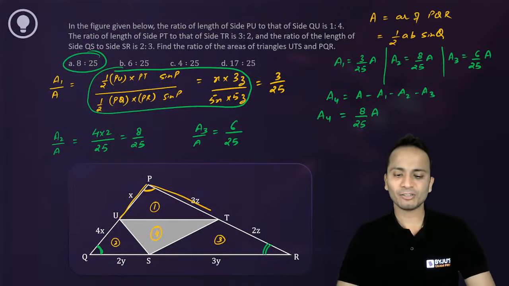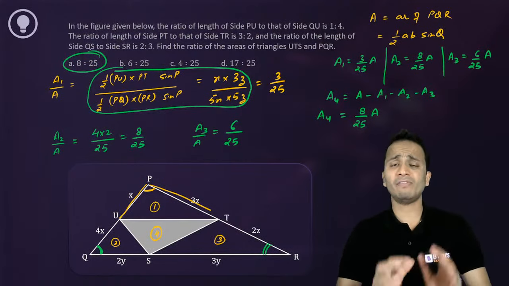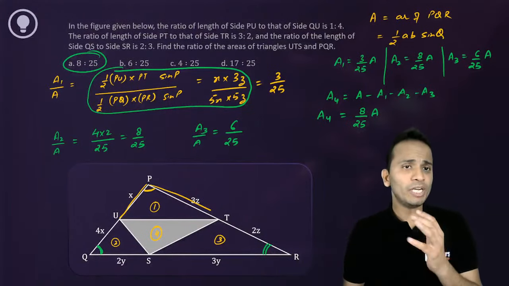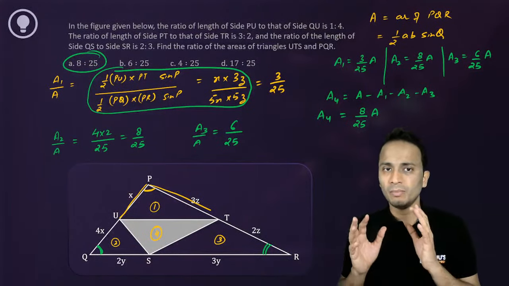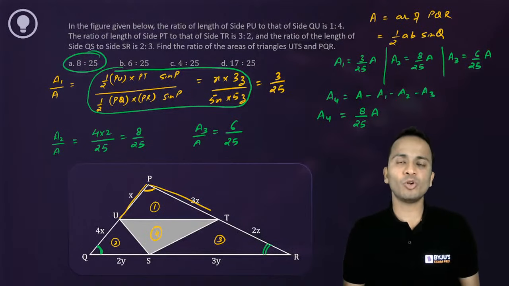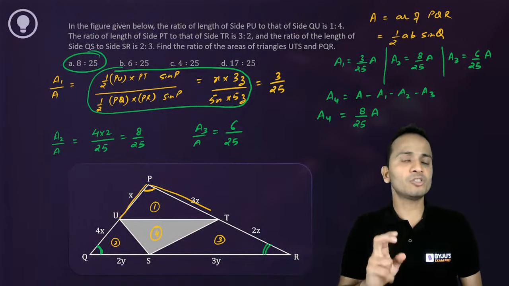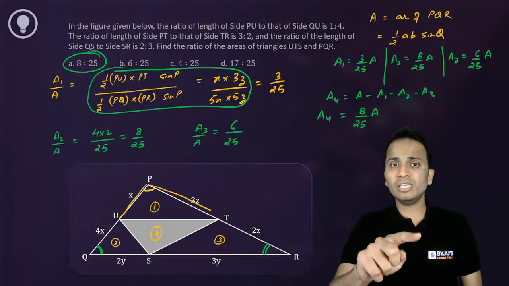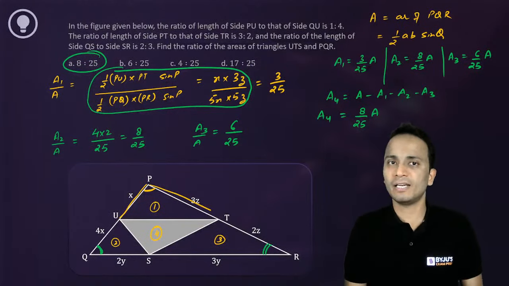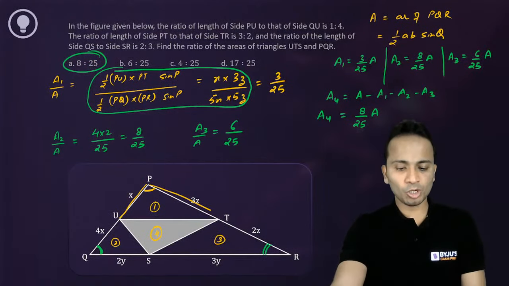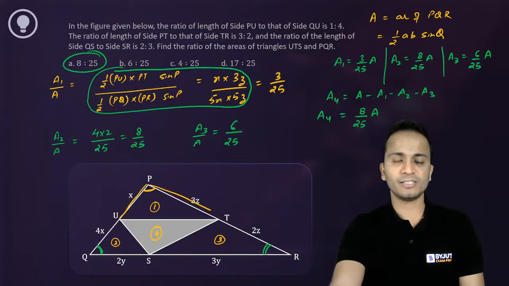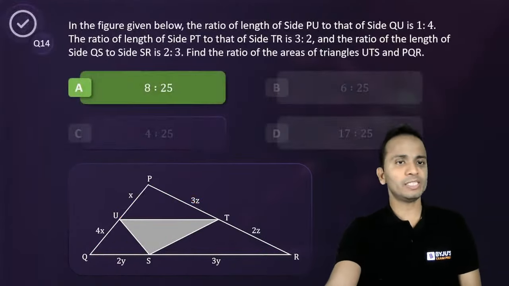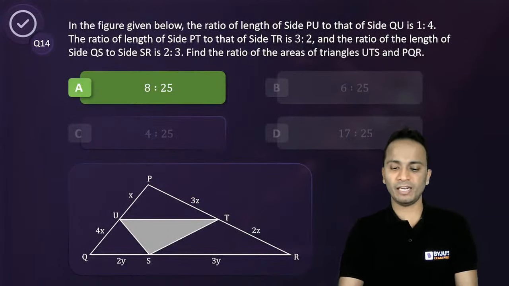Okay, right? So you can use this method. I have elaborated it, but when you'll be using this method, before that, please practice 1 or 2 questions of this type, so that you can find out these ratios directly. All right. So 8/25, yes, it is the final answer. Let's move ahead and look at the next question.